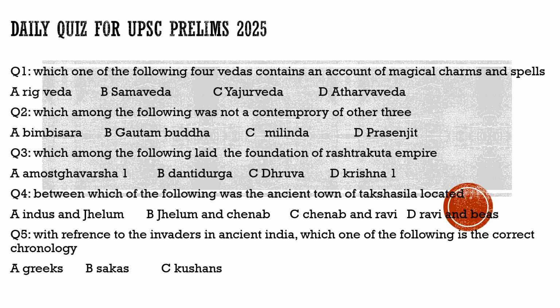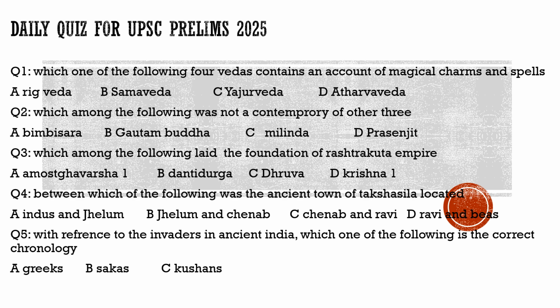It is definitely the Atharva Veda which talks about the magical charms and spells. Initially the Atharva Veda was not included in the Vedas itself, but later it was included because of the most good things which we had done in the Vedic context, it is from the Atharva Veda. So to question number one, the correct option is D, which is Atharva Veda.